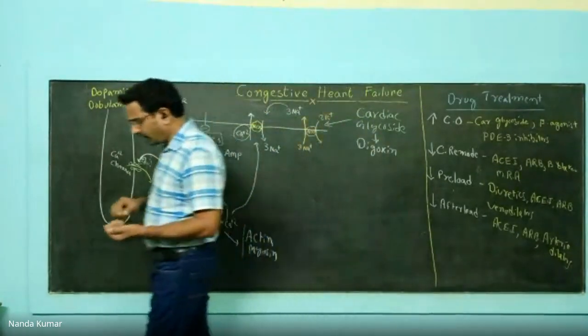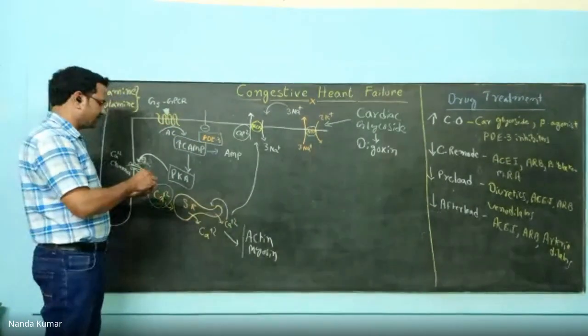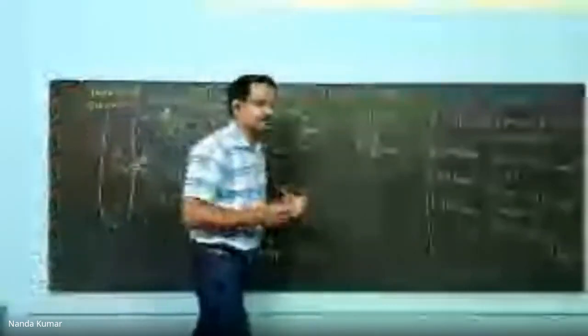Another one, phosphodiesterase 3 inhibitors. You have drugs like milrinone and enamrinone. These drugs, the job is they inhibit phosphodiesterase. Now, phosphodiesterase 3 inhibitors have a unique mechanism of action.